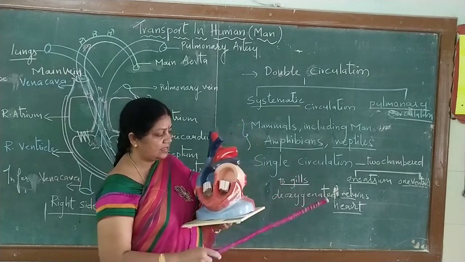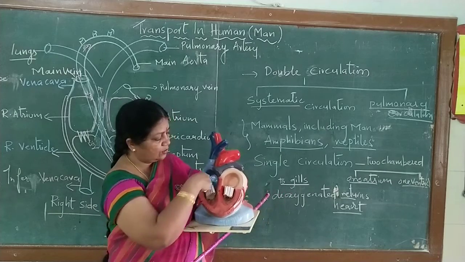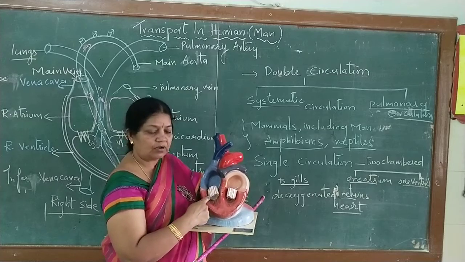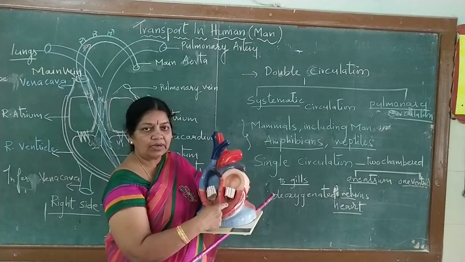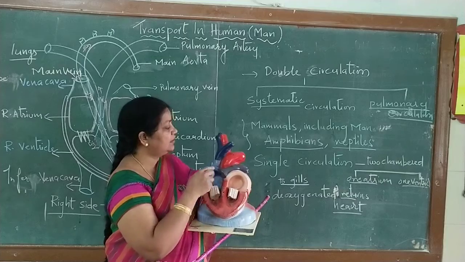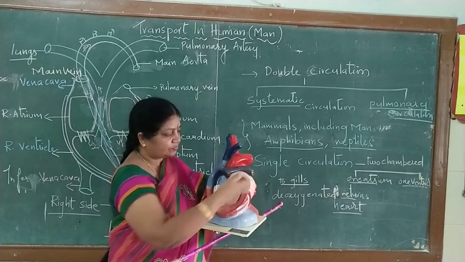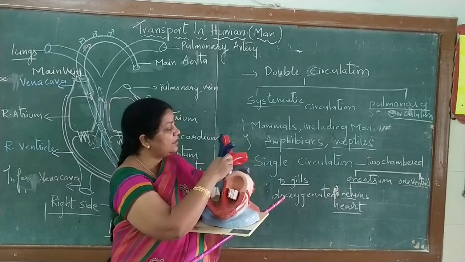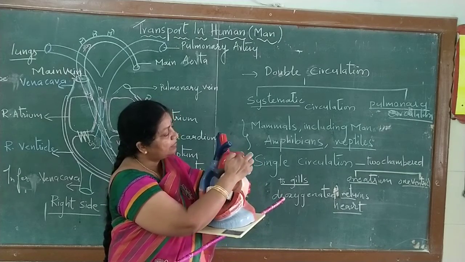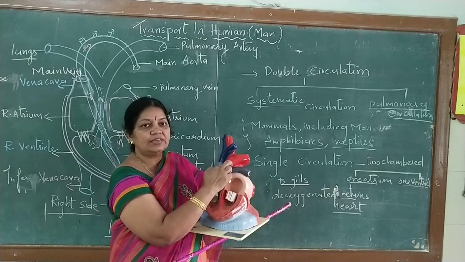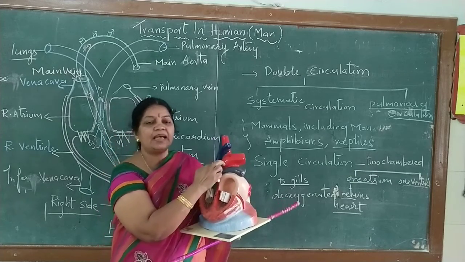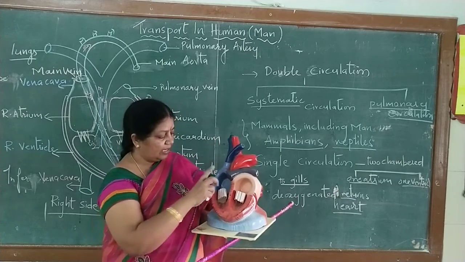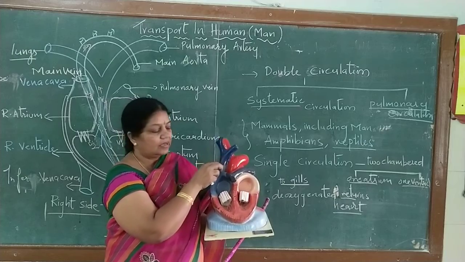That is the heart, how it is. Here you can see the two atria, and you can see the tricuspid valve at the right side and the bicuspid valve at the left side. Here you can see the pulmonary artery, which is distributed and connected to the lungs, and here you can see a big aorta, which is branched and divided into many branches, which are called arteries. And here you can see the big vein, that is the superior vena cava.